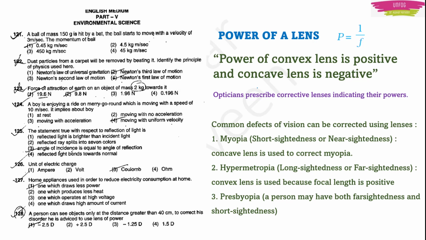First one is myopia, or short-sightedness or nearsightedness. In this problem, a concave lens is used to correct myopia. Next is hypermetropia, or long-sightedness or far-sightedness. Here a convex lens is used because focal length is positive. And the third one is presbyopia. A person may have both far-sightedness and short-sightedness. This can be corrected using a lens with a combination of both concave and convex lens. Okay, so this was just a quick glance about the power of the lens.